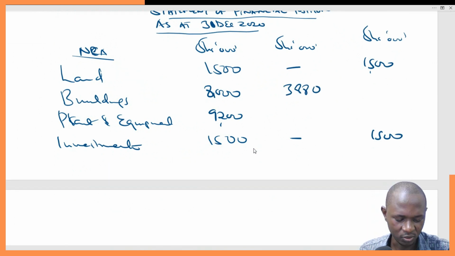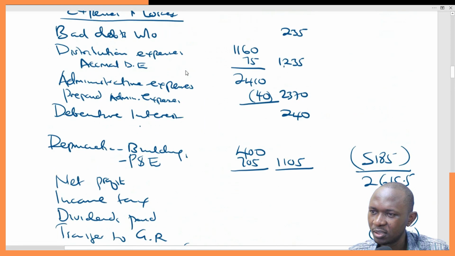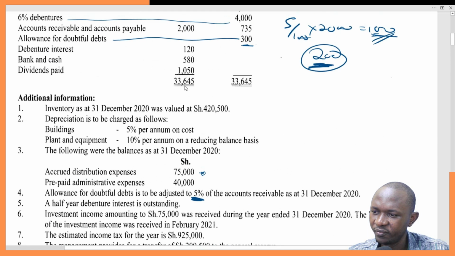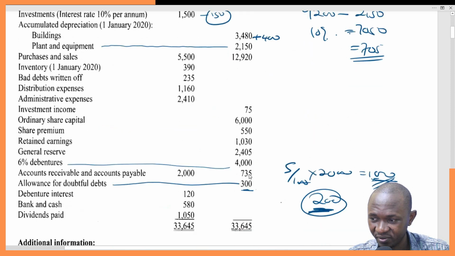3880. So 8000 minus 3880, that gives you 4120. Then for the plant and equipment, we have 705, which was the depreciation for this year, plus 2150. 2150 plus 705 gives you 2855. This is 2150 plus 705 depreciation for this year. So it gives you 2855.